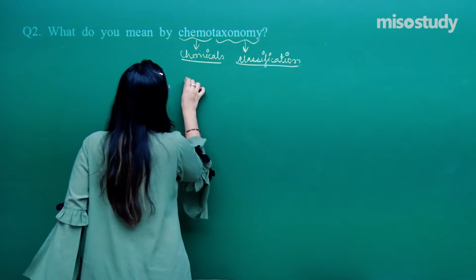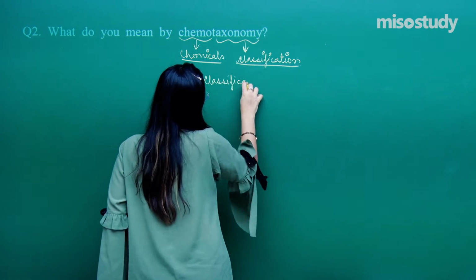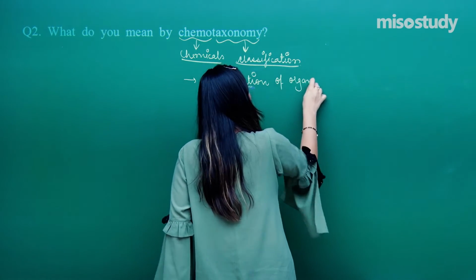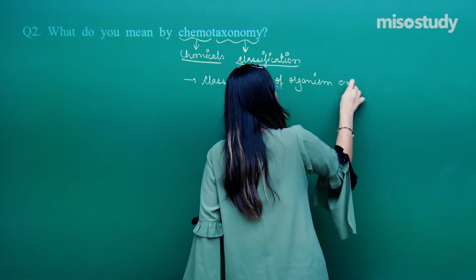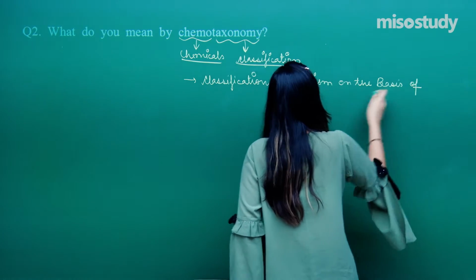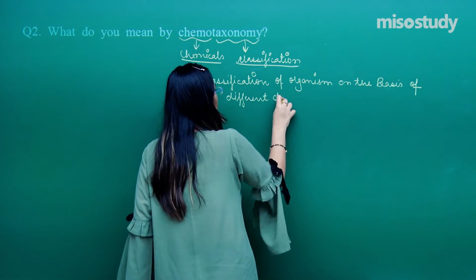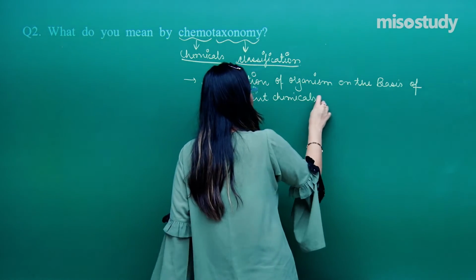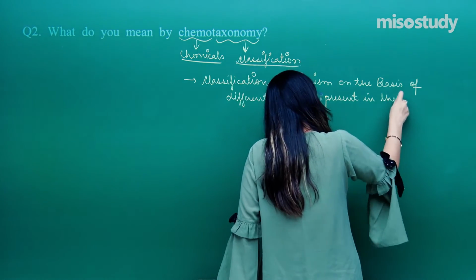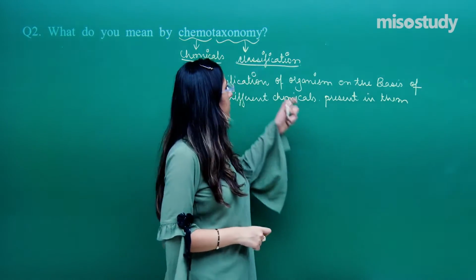So what is chemotaxonomy? It is the classification of organisms on the basis of different chemicals present in them. So basically our motive is to classify them into various taxonomical categories on the basis of these chemicals.